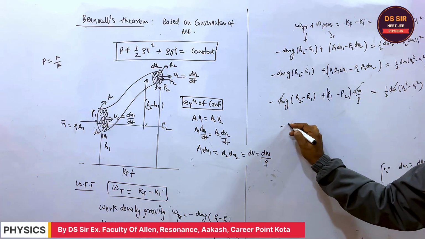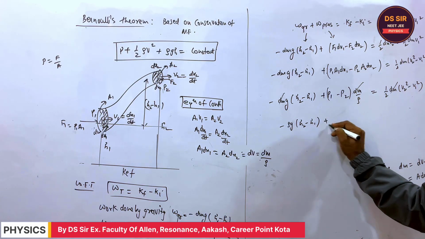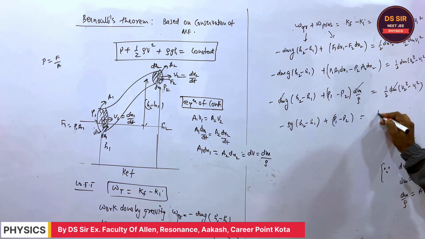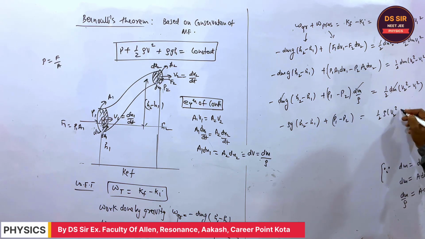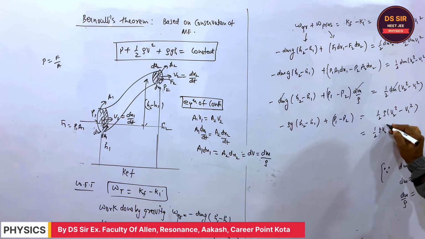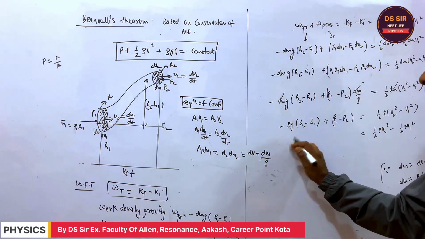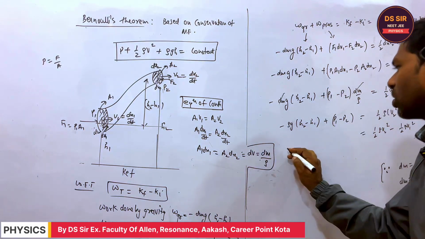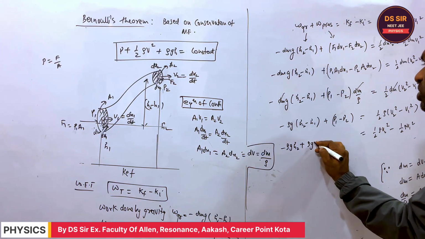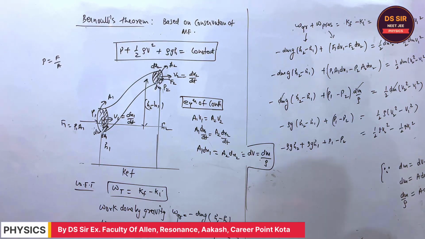When you multiply, this is rho g (h2 minus h1) plus p1 minus p2, and this density is also multiplied on this side. So this is half rho v2 square minus half rho v1 square, and this is equal to minus rho g h2 plus rho g h1 plus p1 minus p2, right?